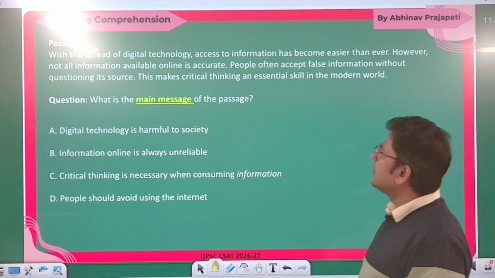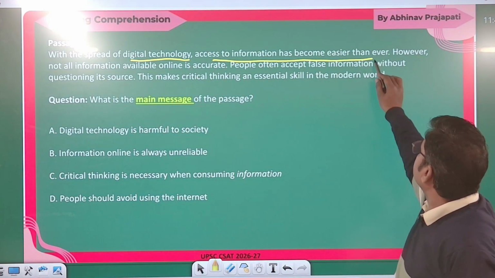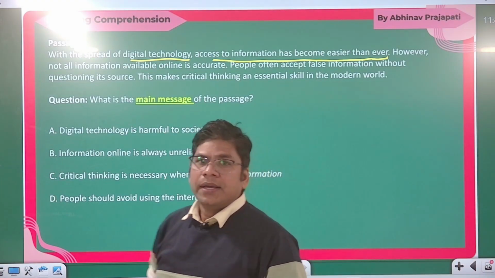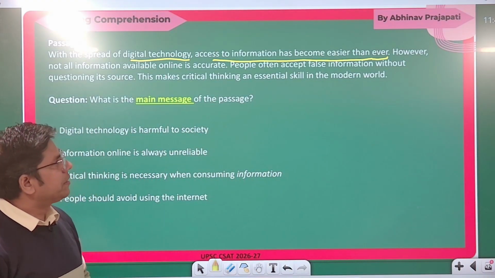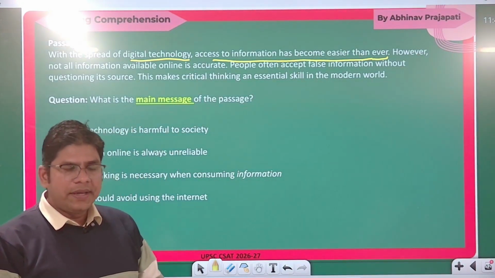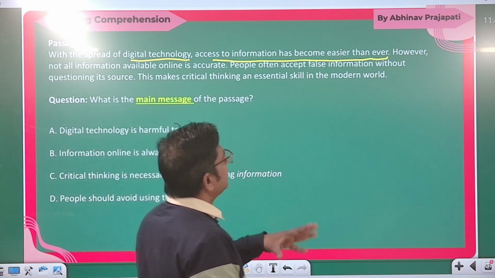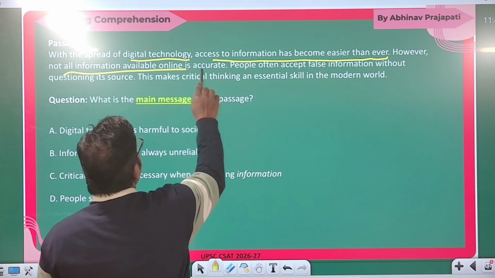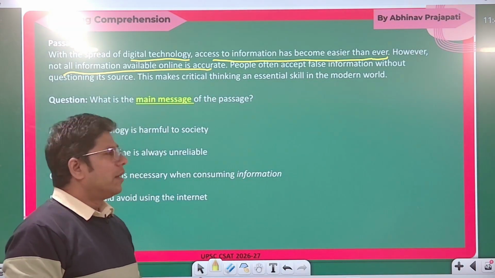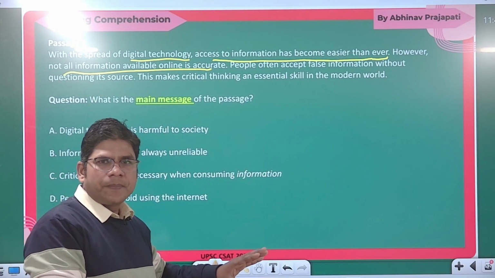Now if you see the next one, with the spread of digital technology, access to information has become easier than ever. Okay, access to information has become very easy. Means due to the digital boom, information is readily available to people, पहले से ज्यादा. However, not all the information available online is accurate. सभी ऐसा नहीं कि सभी information गलत है.